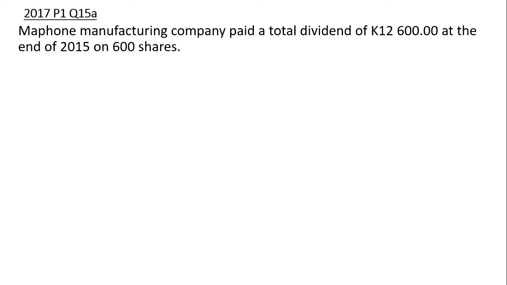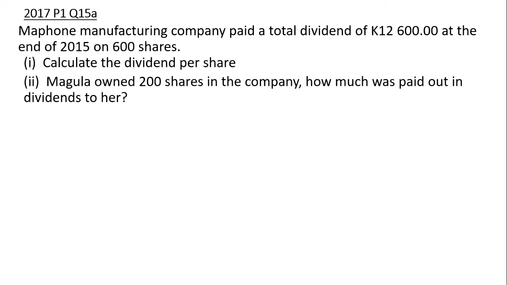2017, Mafoni Manufacturing Company paid the total dividend of 12,600 kwacha at the end of 2015 on 600 shares. Calculate the dividend per share. Magula owned 200 shares in the company. How much was paid out in dividends to her?